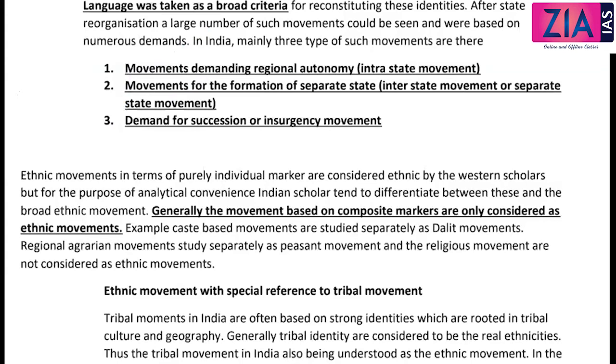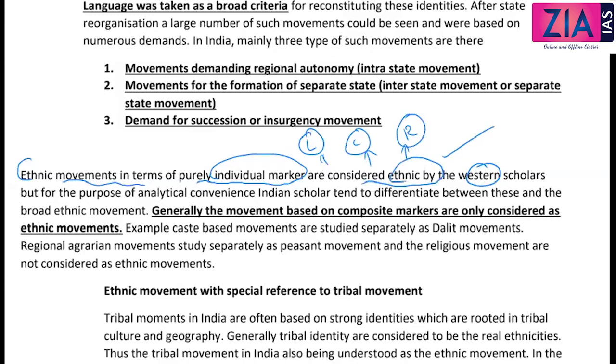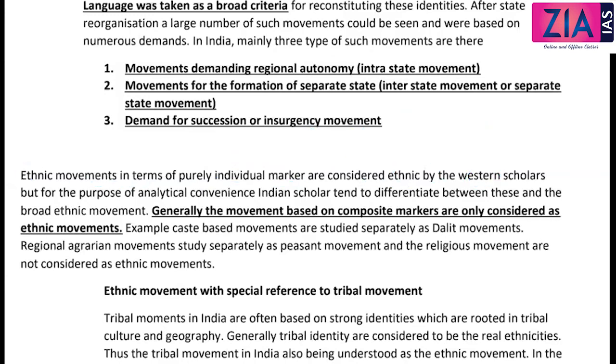What do you mean by this sentence? It is actually movements in terms of purely individual markers. It can be only language or only caste, like a backward caste movement, or only a religious movement. All these are individual markers, individual identity. But Western scholars consider this an ethnic movement. Why? Because these are identities. Ethnic movement conceptually means based on identity, commonality.